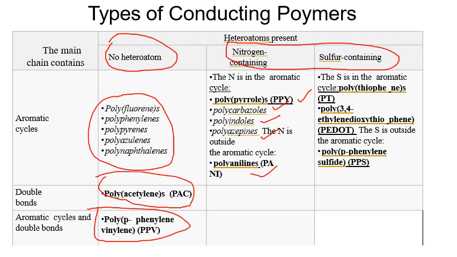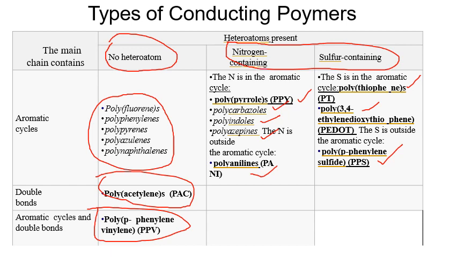The sulfur containing conducting polymers are polythiophene and poly 3,4-ethylenedioxythiophene, also called PEDOT. It is one of the important polymers used in the electronic industry. Next is polyparaphenylene sulfide, also called PPS.